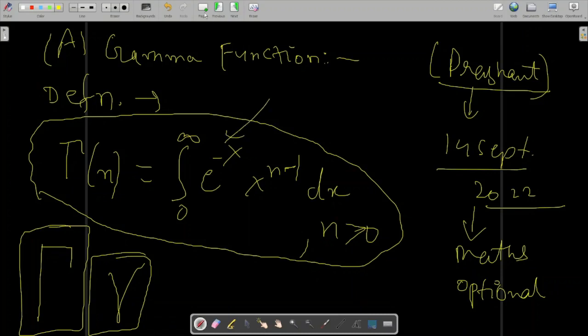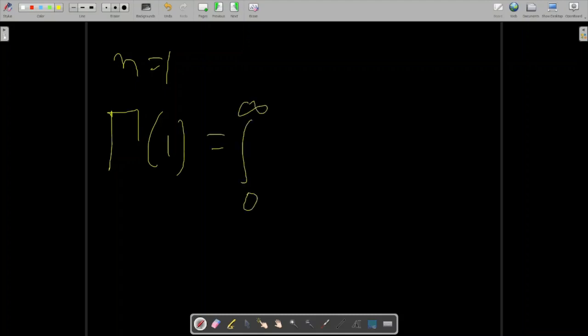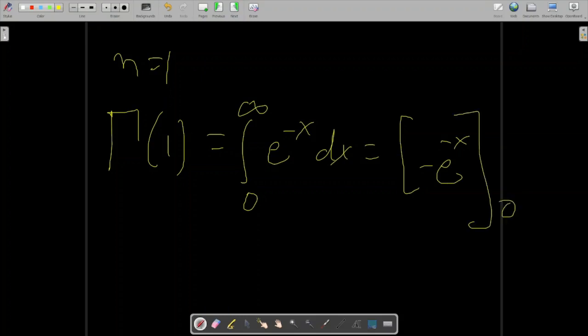Then if I put n equal to 1 over here, what will happen is that this thing will be written: integral 0 to infinity e to the power minus x dx, which is equal to minus e to the power minus x, which is equal to 1. So n equal to 1 yields you gamma 1 equal to 1.